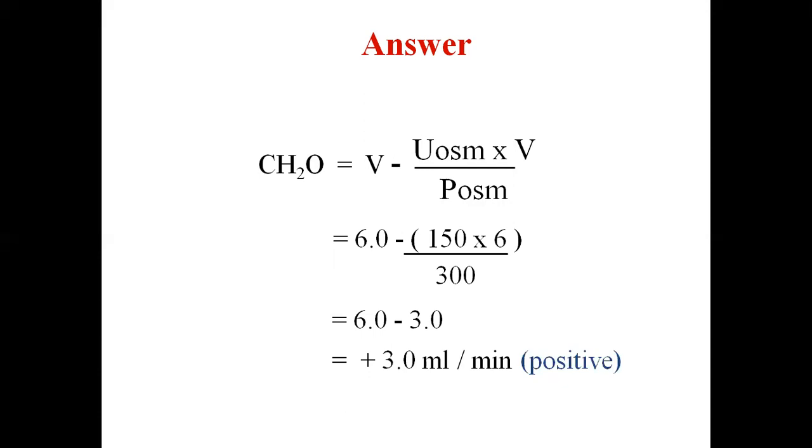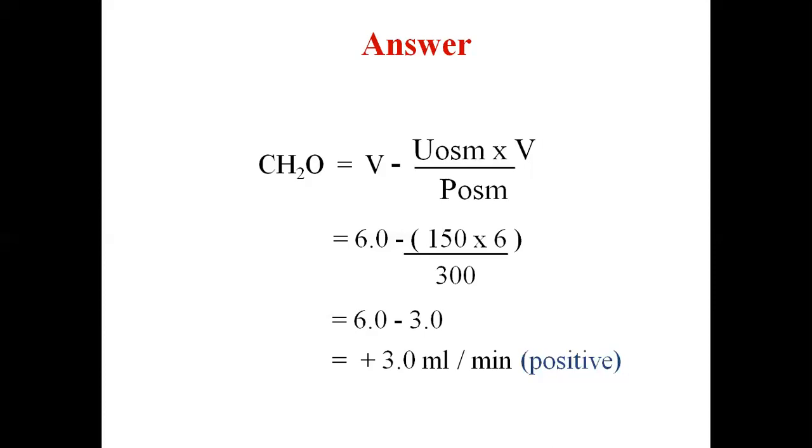So now this completes your clearance methods for the estimation of your GFR, for the estimation of renal plasma flow, for the calculation of secretion and reabsorption of any substance, and for the calculation of your free water clearance also. And this also comes under specific renal function tests. So this is an important topic for you for exams. The key points are GFR estimation: inulin is the ideal substance.